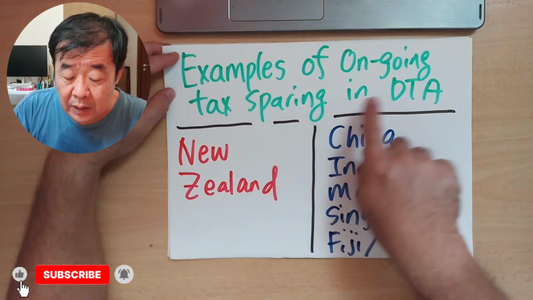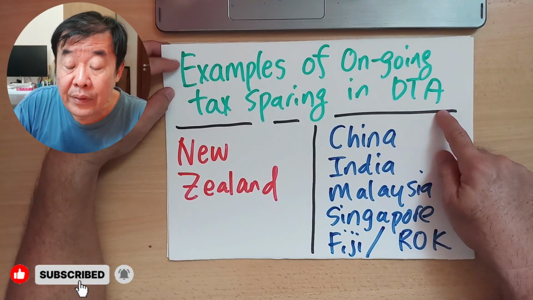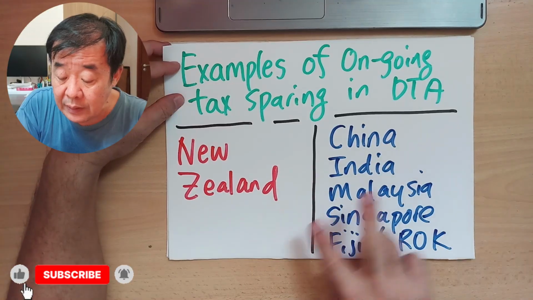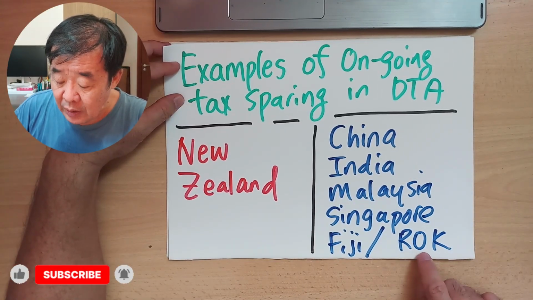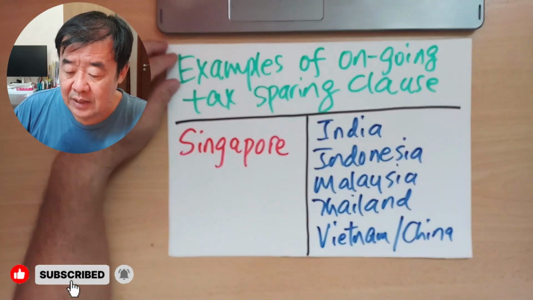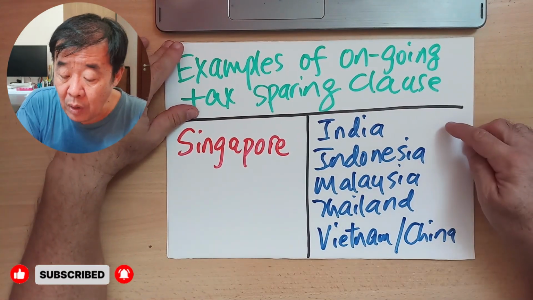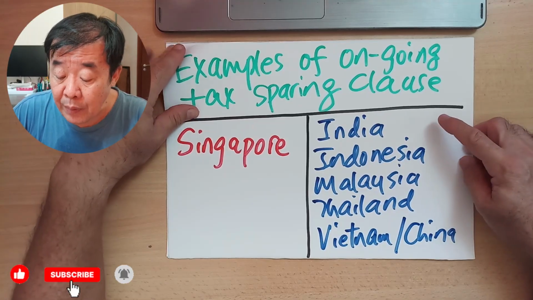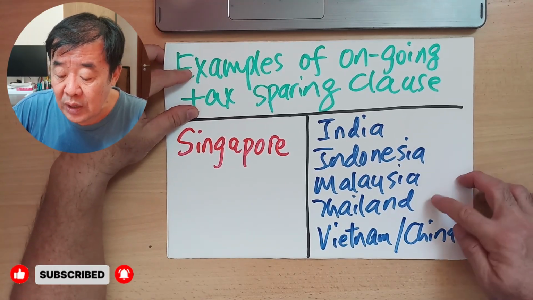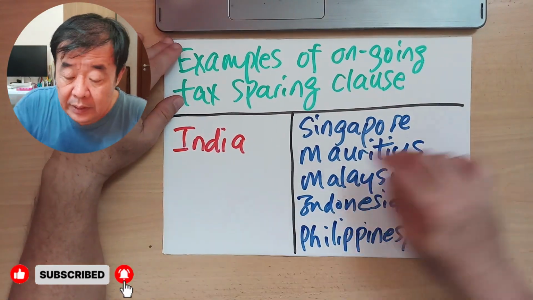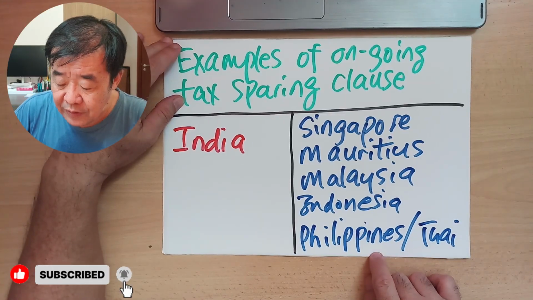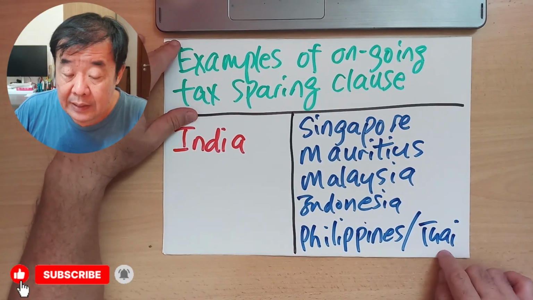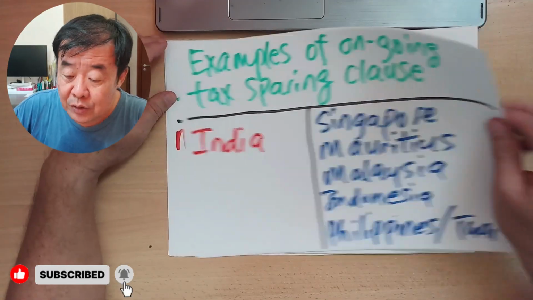As you can see, examples of ongoing tax sparing in double tax agreements: New Zealand still has agreements with China, India, Malaysia, Singapore, Fiji, Republic of Korea. Singapore still has tax sparing clauses in treaties with India, Indonesia, Malaysia, Thailand, Vietnam, and China. And India has them with Singapore, Mauritius, Malaysia, Indonesia, Philippines, and Thailand. I actually put short forms because I'm running out of space.